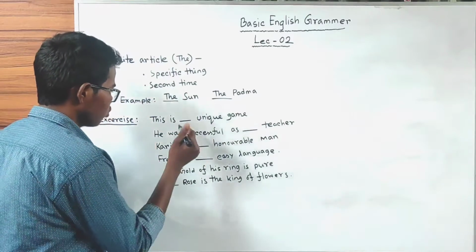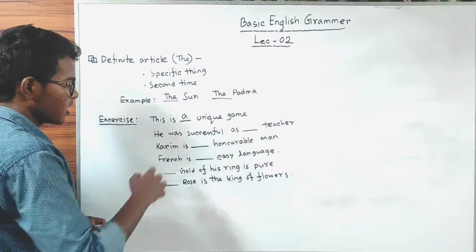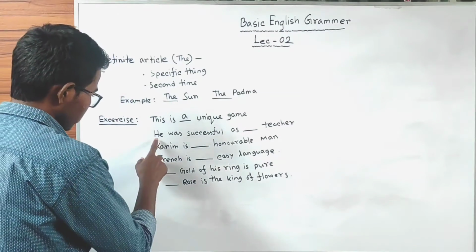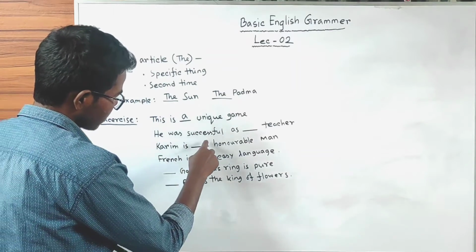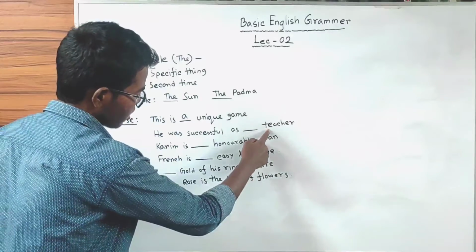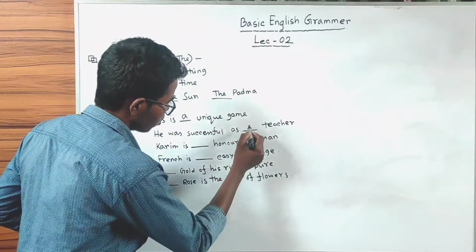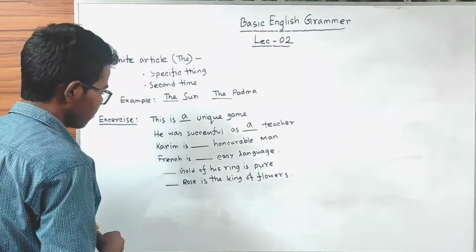So we have to put a instead of using an. This is a unique game. Next we have: he was successful as dash teacher. Teacher, we have a consonant in front, so we have to put a. He was successful as a teacher.